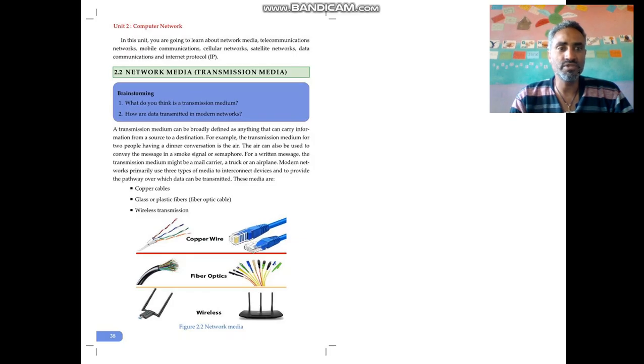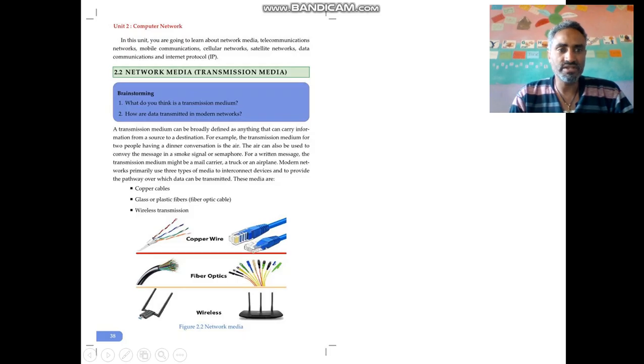How can two people communicate with each other at dinner time or lunch time or at any time? Using conversation in the air, which shows that the transmission medium is air. When we talk to each other, when we exchange information with one another, or through dialogue or conversations, our transmission medium is air. The air can also be used to convey a message in a smoke signal. What type of signal is used? Smoke signal. We say it's a smoke signal over the air, or we call it a semaphore.